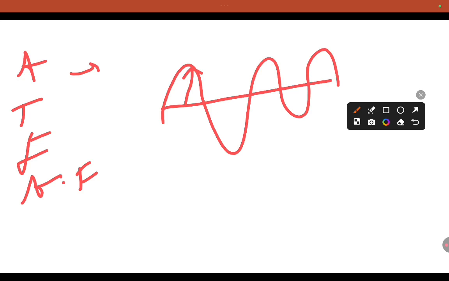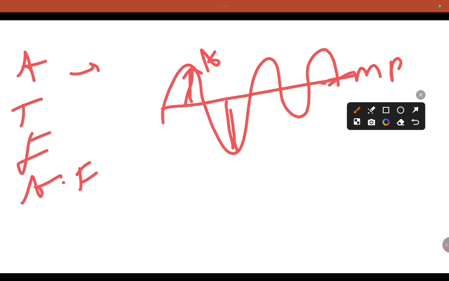The maximum displacement from the mean position, either in the positive or negative direction, either up or down, is known as amplitude.